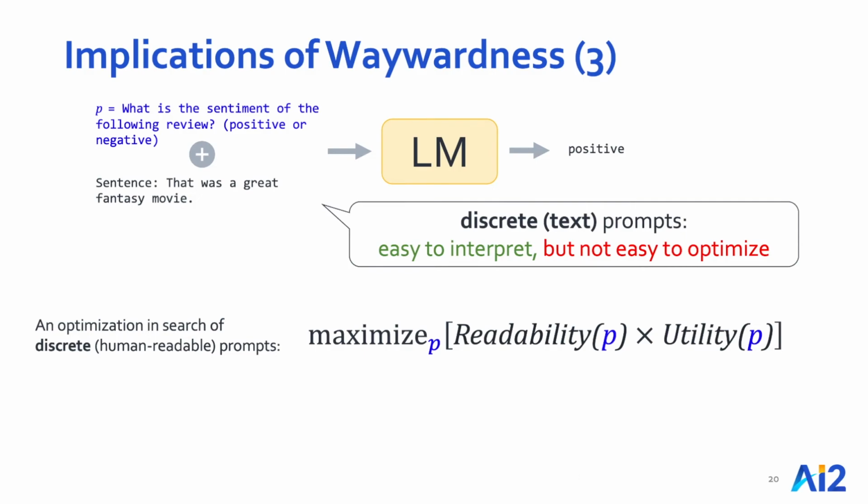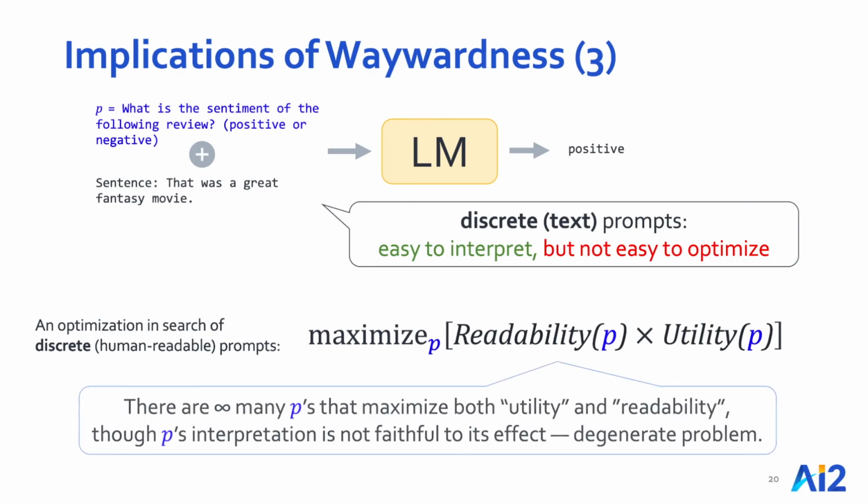You may look at this and say, hey, this looks like a reasonable optimization problem to solve. Why don't we just solve it and call it a day? The issue, and I'm going to be a little bit hand-wavy here, is that this is a degenerate optimization problem, meaning that there are infinitely many prompts that maximize both utility and readability, though the resulting prompts are actually not faithful to their resulting effect. And this is yet another technical implication of the waywardness phenomenon.